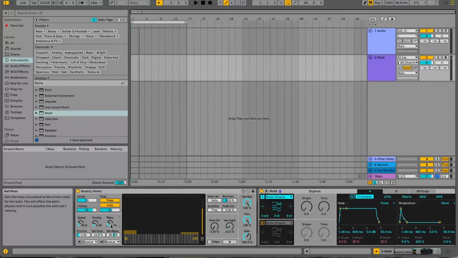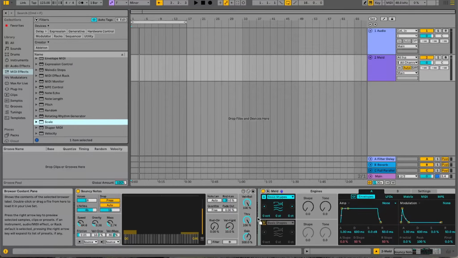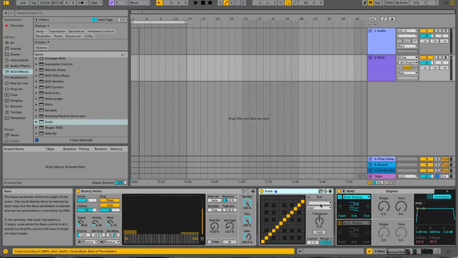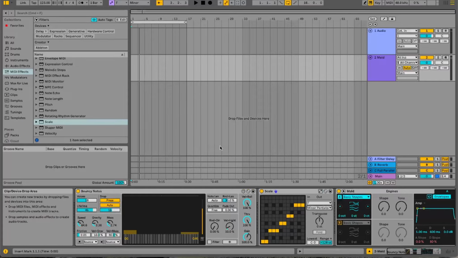So obviously that's quite chaotic. We need some way of getting the notes so that they're all in key. So I'm going to go up here. I'm going to set this to F minor. And now I'm going to go to MIDI effects and choose Scale, and I'll put that in after the Bouncy Notes. F. And I'll choose a minor pentatonic, just to limit the number of notes that come through there. So now it's going to sound much more coherent and musical.